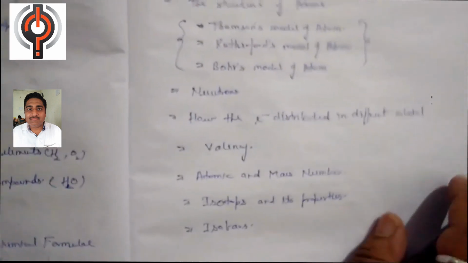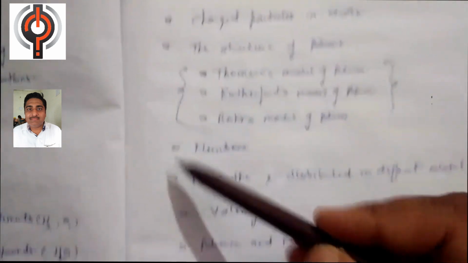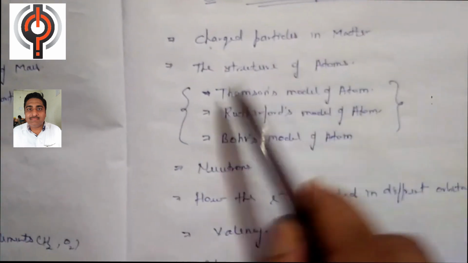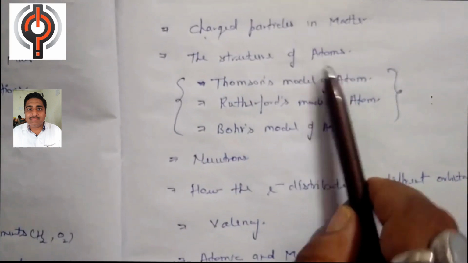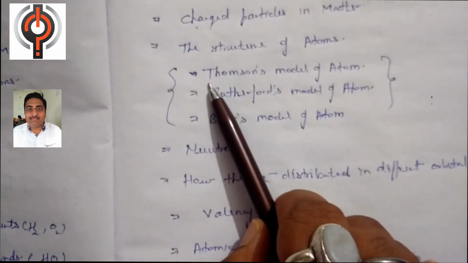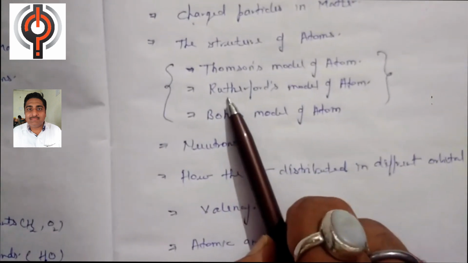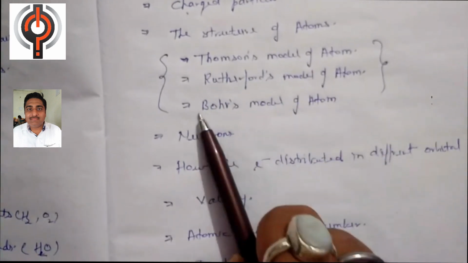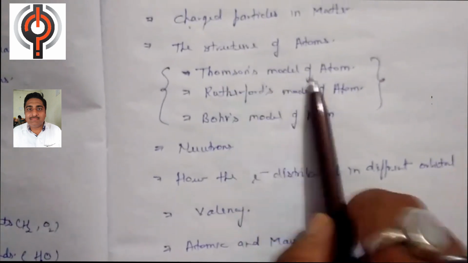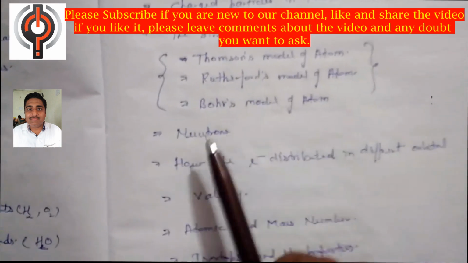In this chapter we will discuss the following important topics. First is the charged particles of matter. Second is the structure of atom. Third, in the structure of atom we will study the different atomic models. First is the Thomson model of an atom, then after we will discuss the Rutherford model, and last we discuss the Bohr atomic model. In this topic we will study the postulates, the important points of these models along with their drawbacks.